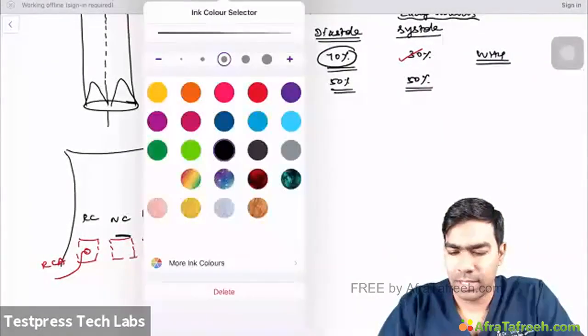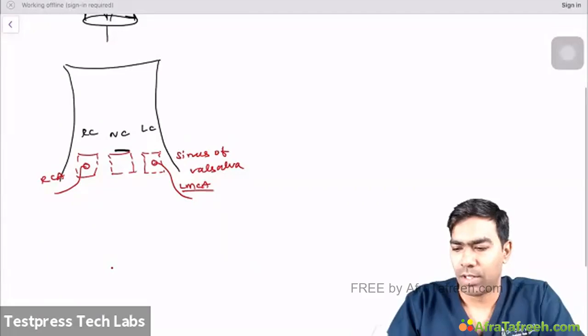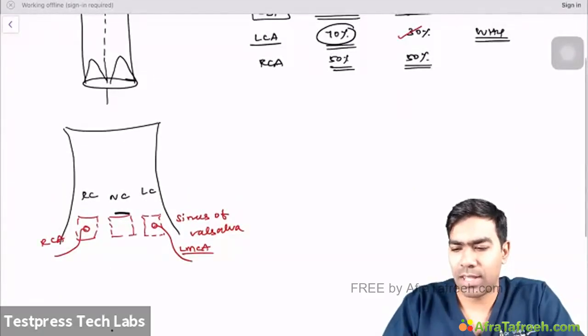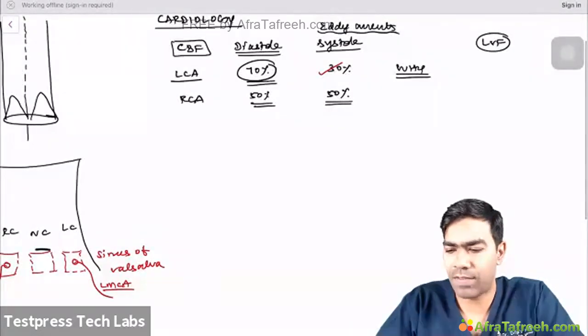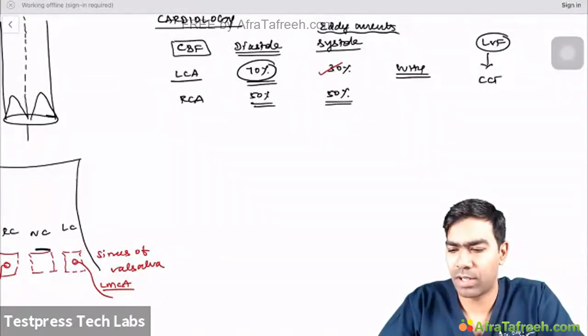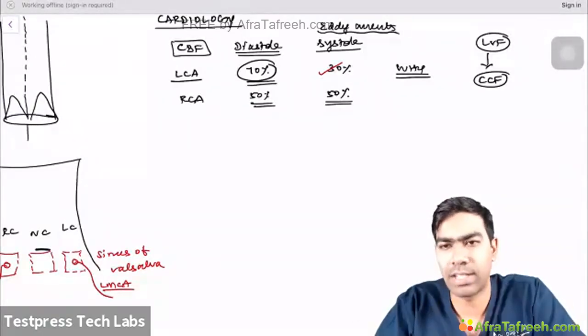Let us move back and see in what way all these things are going to be really, really important. So, usually you would have heard that left ventricular failure is going to be the most significant. So whenever left ventricular failure happens, automatically your right ventricular failure also will happen, and together it will be called something called a congestive cardiac failure.